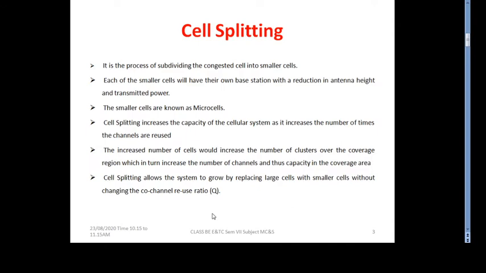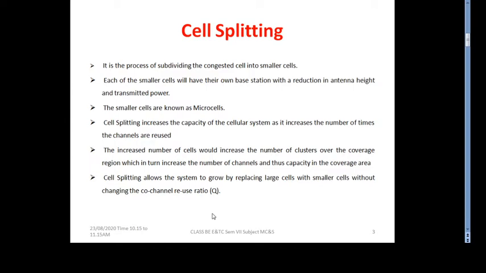So what is meant by cell splitting? It is the process of subdividing a congested cell into smaller cells. Each of the smaller cells has its own base station with a reduction in antenna height and transmitted power. Smaller cells are known as microcells. Cell splitting increases the capacity of the cellular system as it increases the number of times the channels are reused.